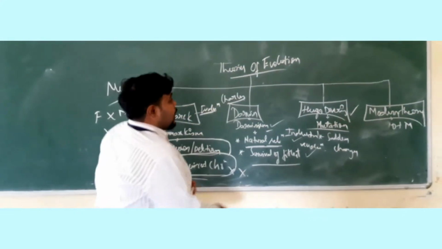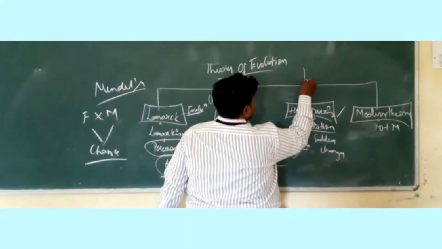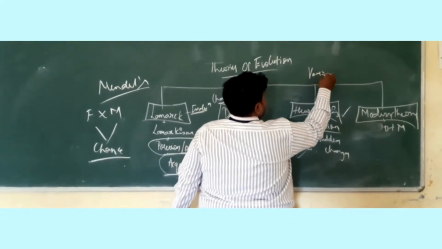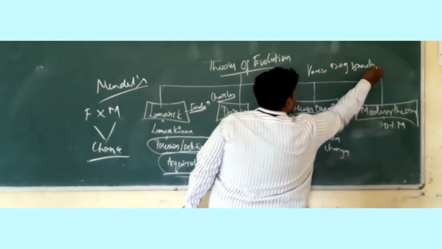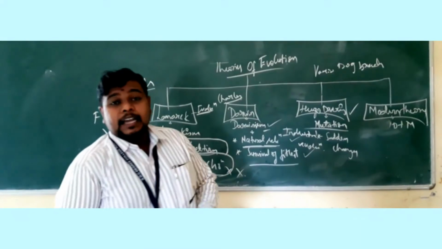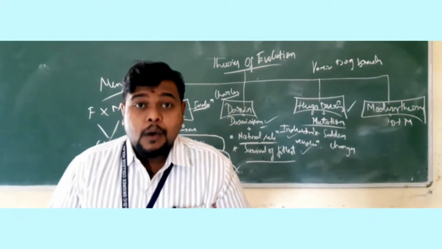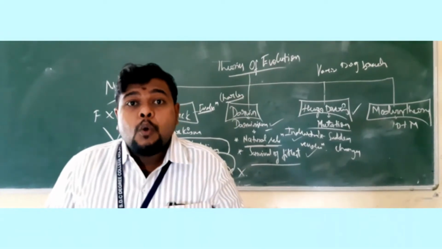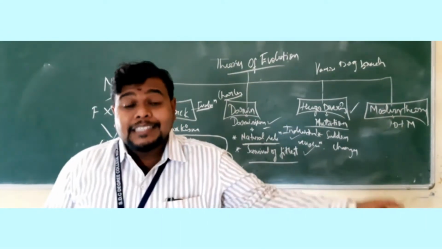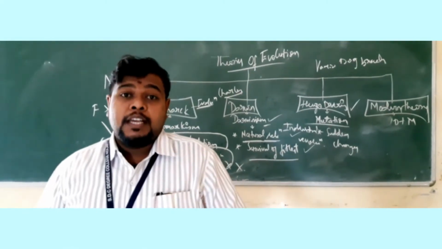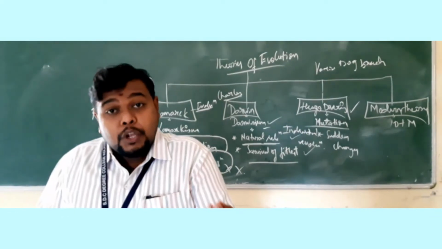Let's take an example, various dog breeds. Now we have a Golden Retriever, a Lab, a Dalmatian. You have got different breeds of dogs. Were they mutated completely? Did one mutation happen and new dogs evolve? No. Hence the theory of Hugo de Vries, the mutation theory, was not accepted for evolution at all.